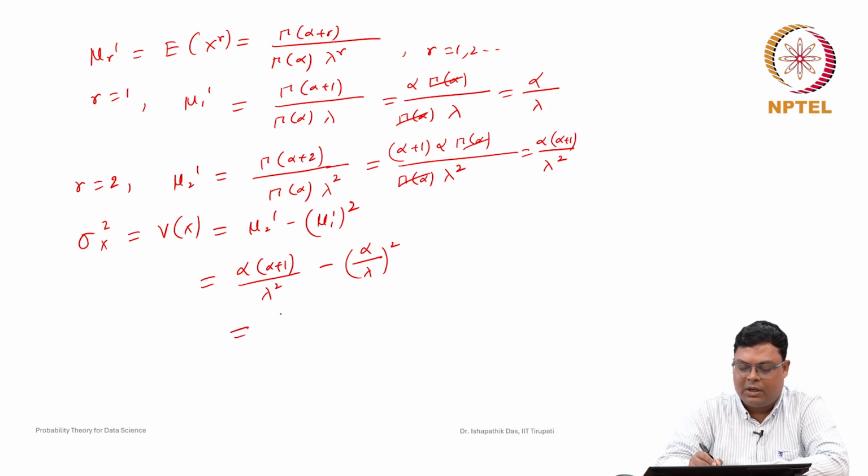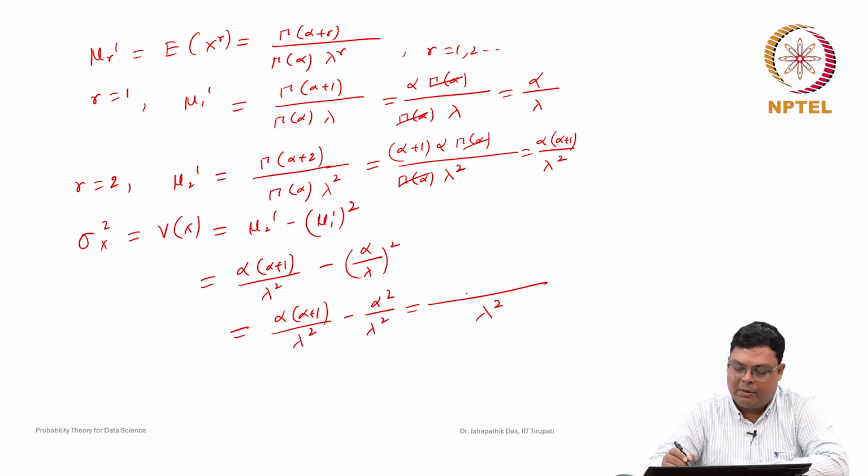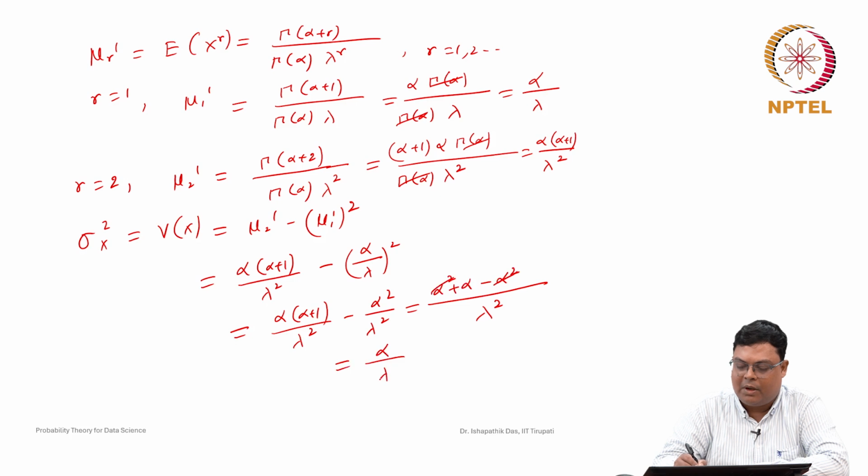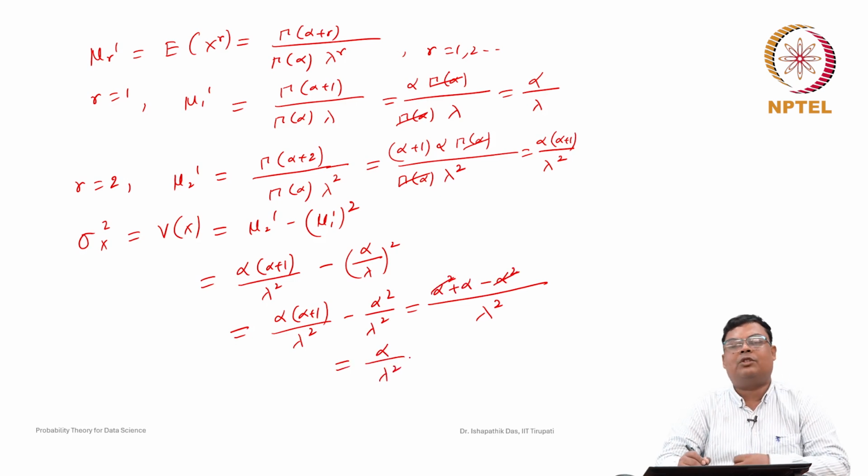This is alpha into alpha plus 1 by lambda square minus alpha square by lambda square, which is equal to, taking lambda square out, alpha into alpha plus 1, we can write alpha square plus alpha minus alpha square. So, this is cancelled, and this is nothing but alpha by lambda square. So, the variance of the gamma random variable is alpha by lambda square, and the mean of the gamma random variable is alpha by lambda.